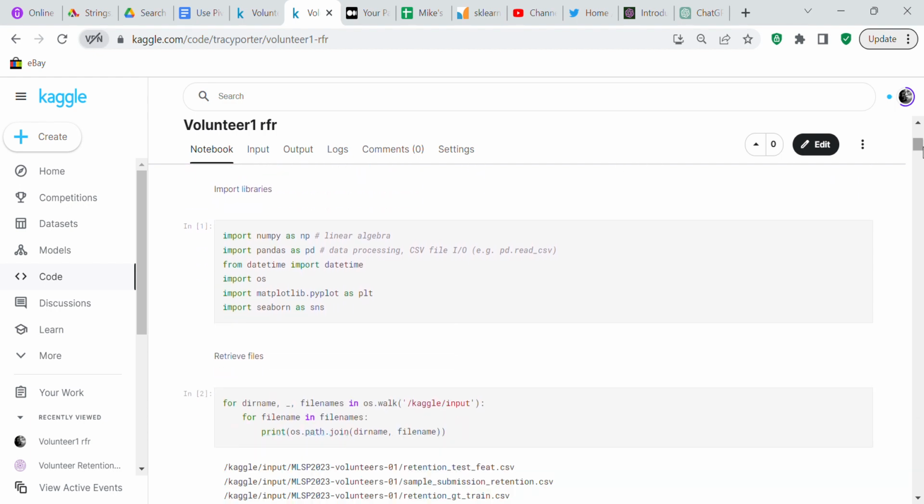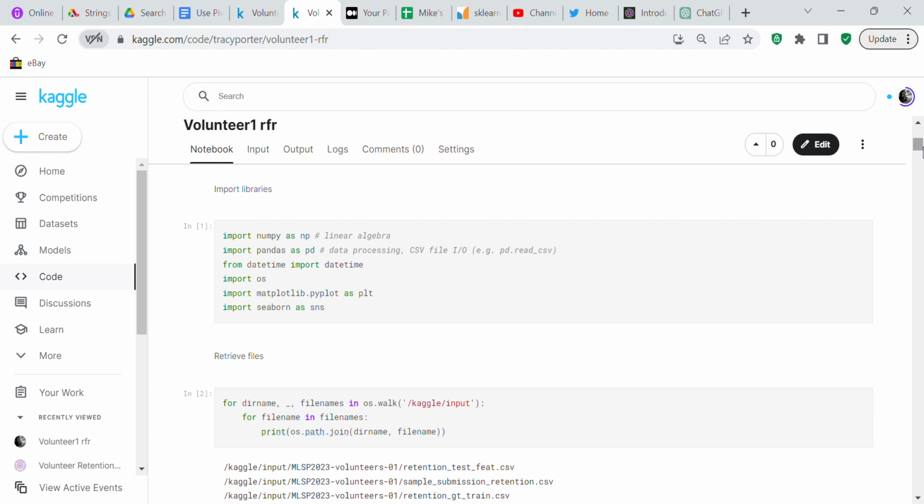So the first thing we're going to do is import the libraries that we're going to need. We're going to import NumPy as np, which creates NumPy arrays and also does numeric computations. We're going to import pandas as pd, which creates the data frames and processes the data.